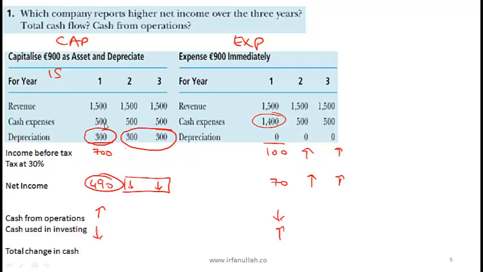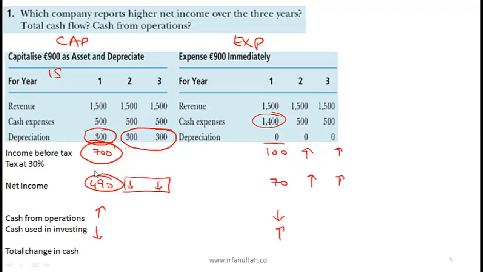So other than taxes, all other cash flows are the same for the capitalizing firm and the expensing firm. Okay, the capitalizing firm will pay more taxes because it has a higher income before tax. Since they have a higher income before tax, they will pay a higher tax.